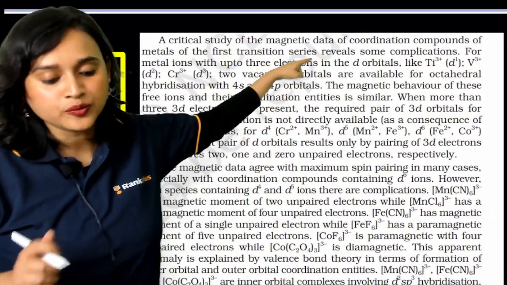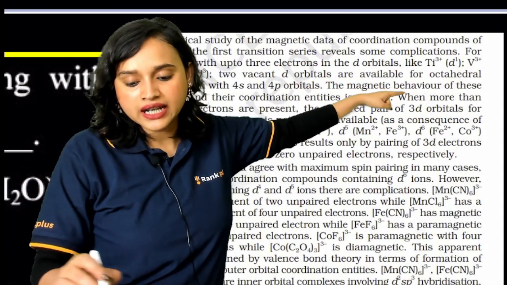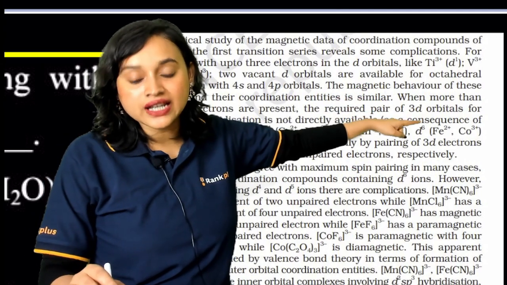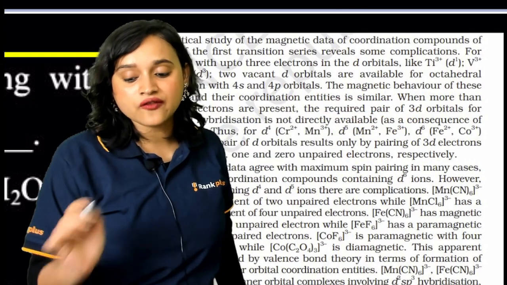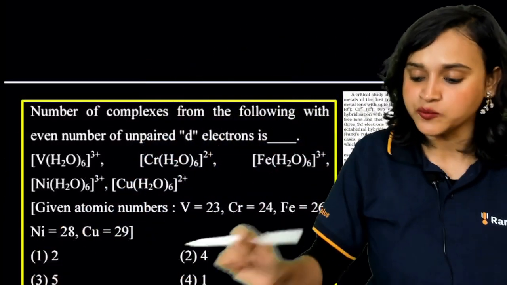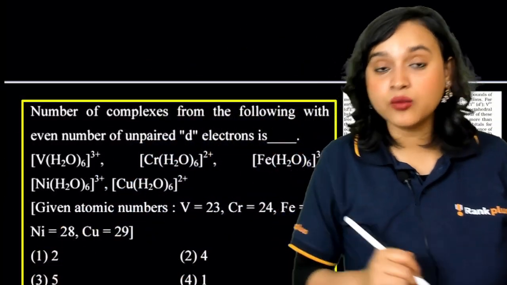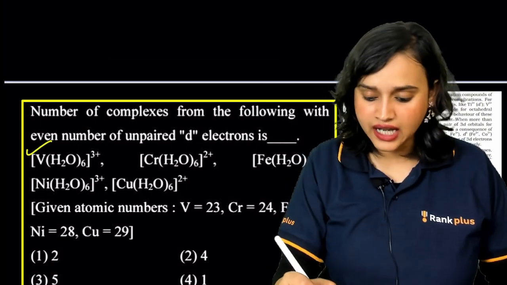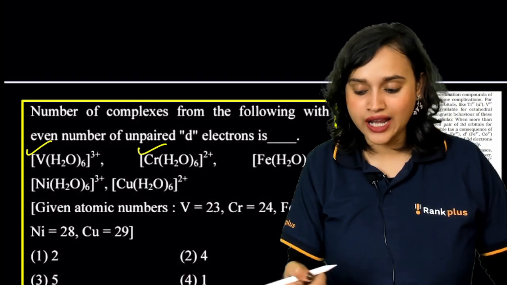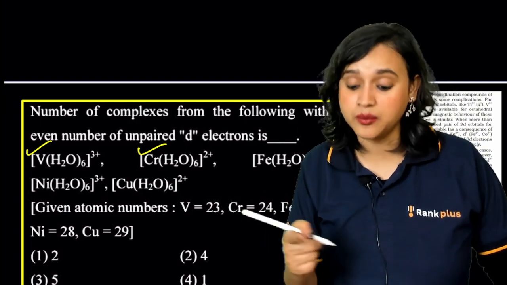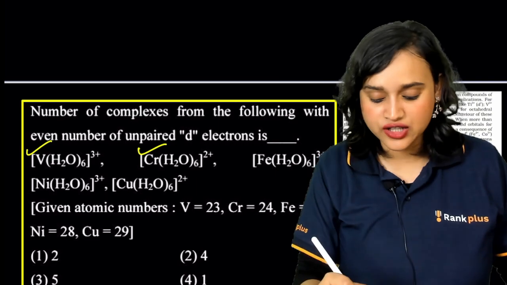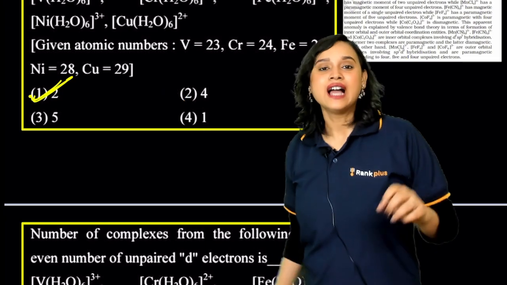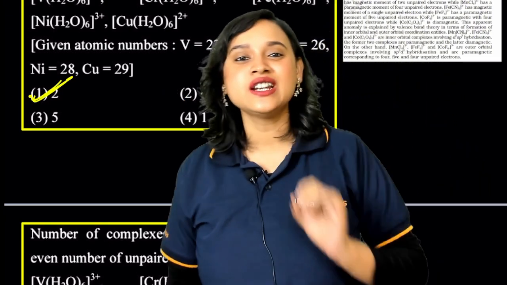V3+ has d2, Cr3+ has d3, all right, but take a look at this. Cr2+ has d4, Mn3+ has d4, right? d5 is in Mn2+ and Fe3+, d6 is in Fe2+ and Co3+. So which are the ones that will have an even number of unpaired electrons? V(H2O)6 definitely, Cr(H2O)6 definitely. But if I take a look at Fe(H2O)6 3+, Ni(H2O)6 3+, or Cu(H2O)6 3+, they do not have it. So our correct answer here should be option number 1. That is, only 2 complexes here have an even number of unpaired electrons.